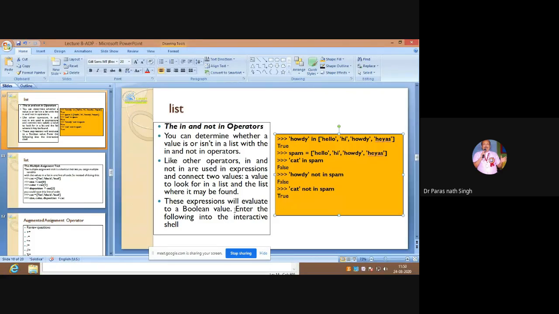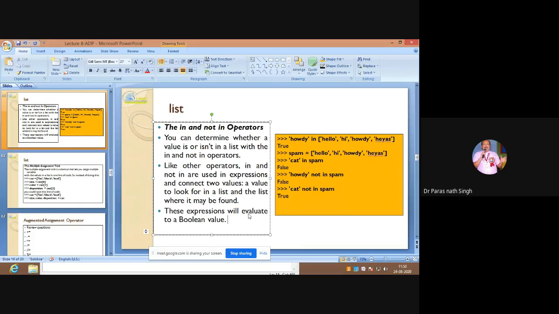Enter the following into the interactive shell. I have already entered it. Fine. We'll go to the next slide.